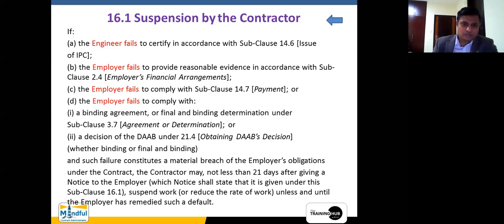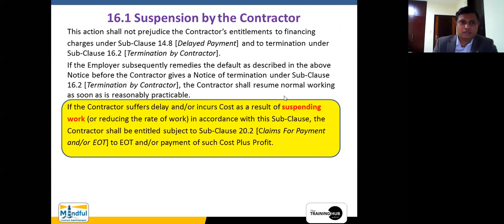Suspension by the contractor. So this is another thing for which the contractor can claim the extension of time and the cost plus profit, right? Sorry, these two slides have been swapped. Anyway, 16.1 says if the contractor suffers delay and or incurs cost as a result of suspending work. See, the word suspending is there within that particular clause. Now, the easiest way to identify this is those particular words within the clause. That is why I put the word suspending here. In accordance with the subclause, the contractor shall be entitled to an EOT and or payment of cost plus profit. Okay, so this is another thing, right?